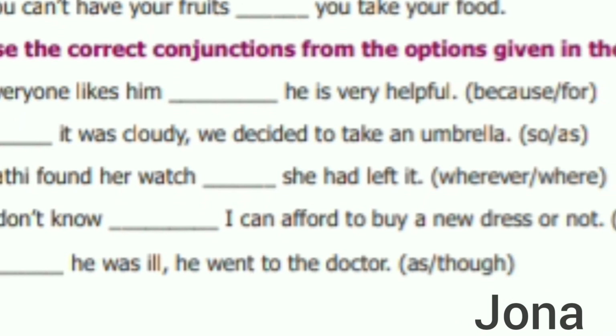Choose the correct conjunctions from the options given in the bracket. Everyone likes him dash he is very helpful. Everyone likes him because he is very helpful. Dash it was cloudy, we decided to take an umbrella. As it was cloudy, we decided to take an umbrella.